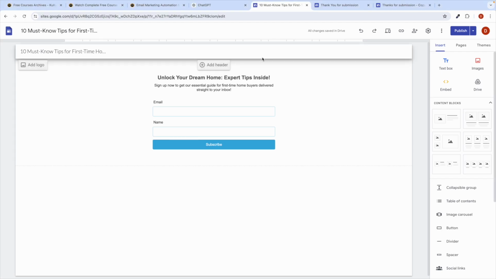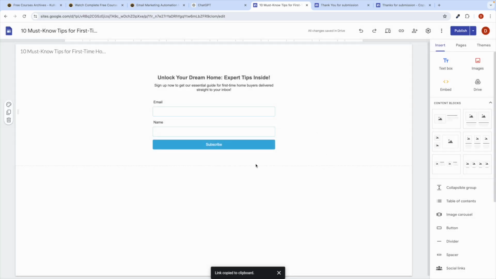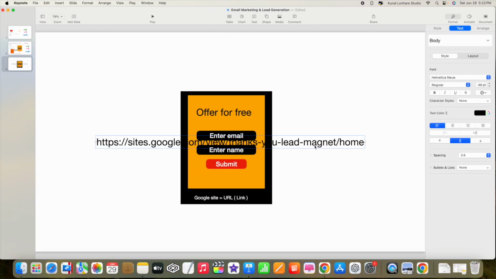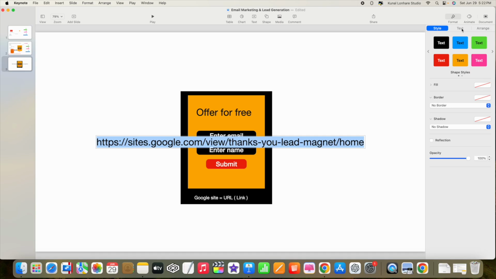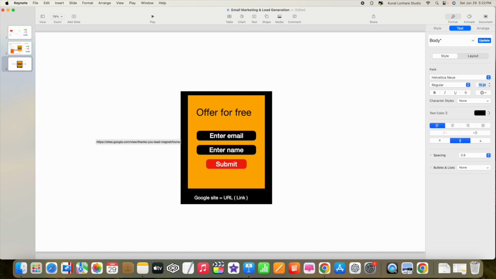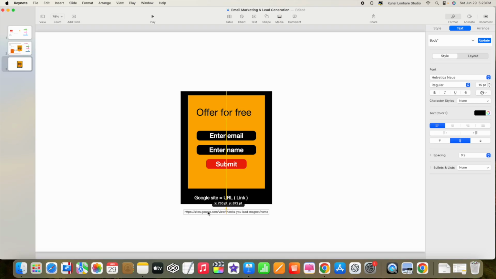So wherever you have put the form, just get the link like this. You know, Google Sites has given you this URL in this case. So this is my URL.